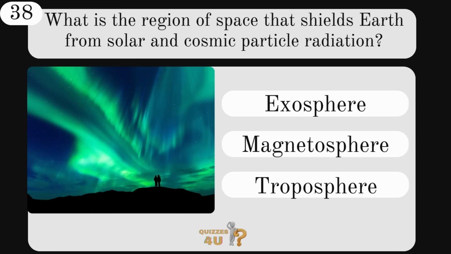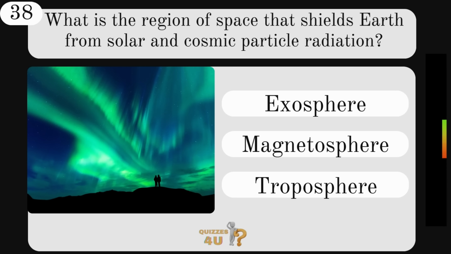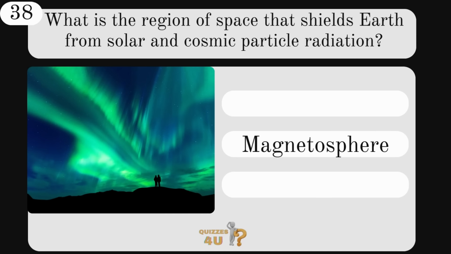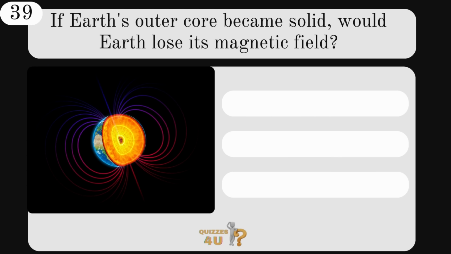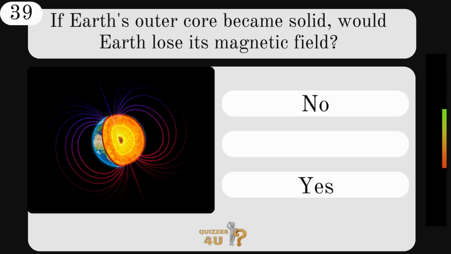What is the region of space that shields Earth from solar and cosmic particle radiation? The exosphere, magnetosphere, or troposphere? The answer, the magnetosphere. If Earth's outer core became solid, would Earth lose its magnetic field? No or yes? The answer, yes it would.